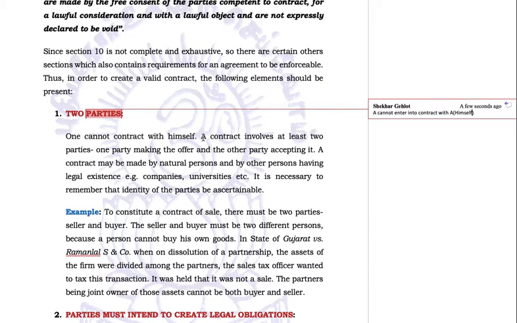One cannot contract with himself. A contract involves at least two parties, one party making the offer and the other party accepting it. A contract may be made by natural persons and by other persons having legal existence. Companies can also enter into contracts, and a natural person like you and me also can enter into a contract. Universities, etc. It is necessary to remember that the identity of parties must be ascertainable. If we are talking about Ram, we should know which Ram we are talking about: Ram, son of so and so, residence of so and so, Aadhaar card so and so, because there are so many Rams. A contract cannot simply be Ram entering into contract with Shyam. It should be which Ram and which Shyam.